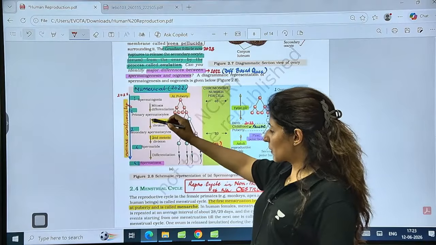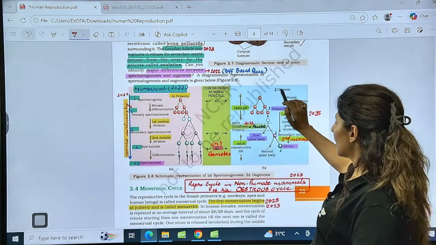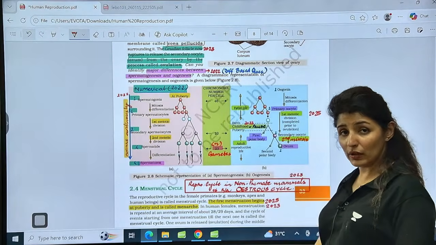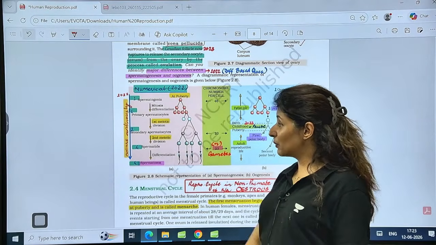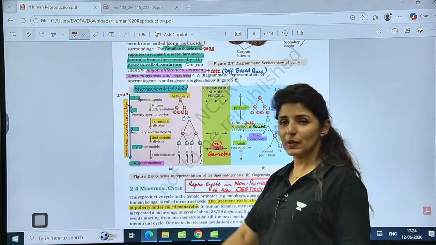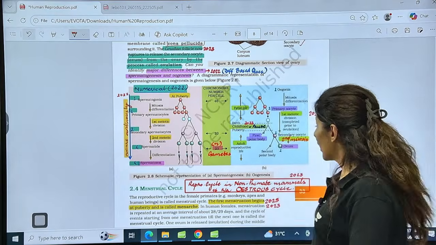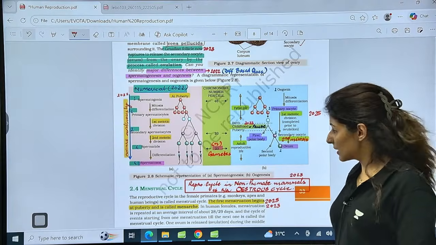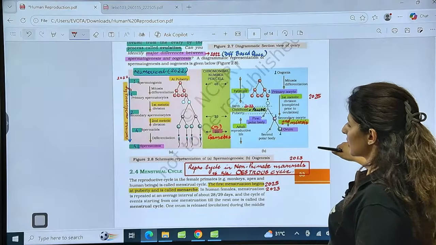We know at the end of spermatogenesis we'll have 4 sperms from 1 spermatogonia, while here 1 oogonia is going to give you 1 ovum. So the ratio is 1:4, and here the ratio is 1:1. So if you want 1000 sperms, you need 250 spermatogonia, 250 primary spermatocytes, 500 secondary spermatocytes, and 1000 spermatids, because the number of spermatids and sperms is equal. Is that clear? While if you need 1000 ova, you need 1000 oogonia also. Please see. Are these points clear? So this was asked in 22, and even the process has been asked in 2025.